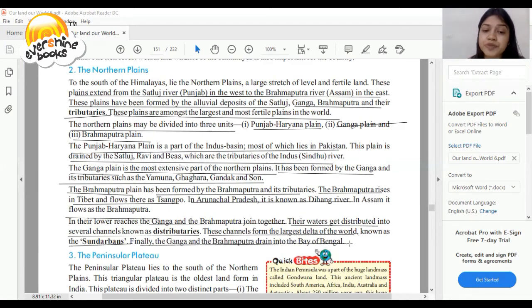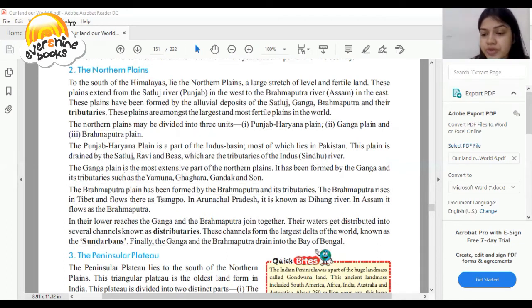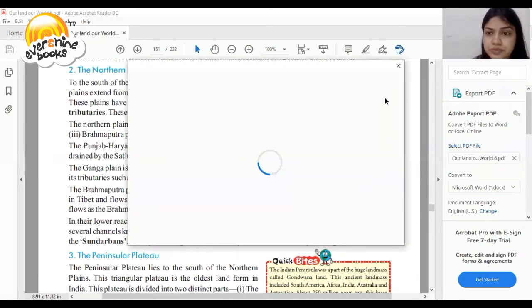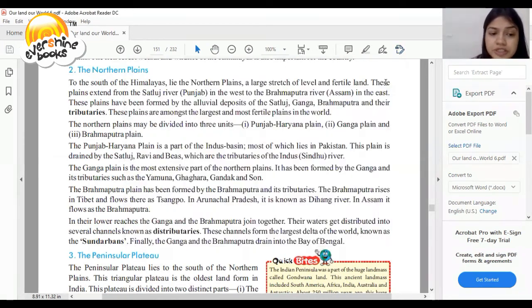So finally, जो ये channels है, largest delta है world के, इसे हम क्या बोलते हैं? Sundarbans बोलते हैं. और finally, जो गंगा और ब्रह्मपुत्र है, वो कहाँ पर जाके गिरती है? Bay of Bengal में जाके गिरती है. So, dear student, let's understand the third one, which is the Peninsular Plateaus. Let's understand the Peninsular Plateaus.